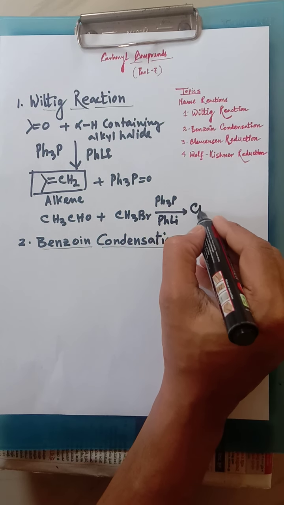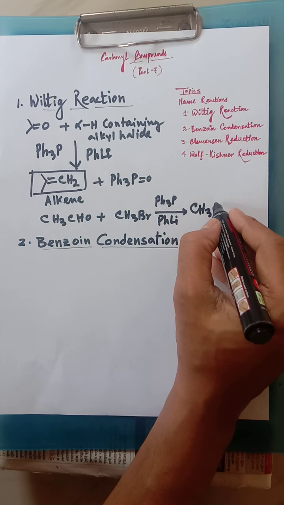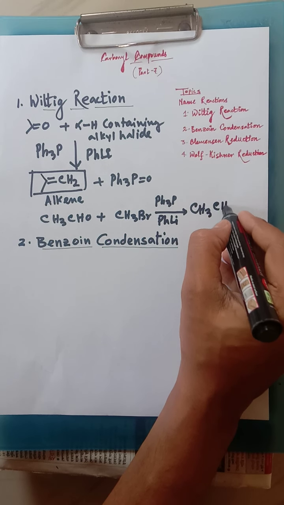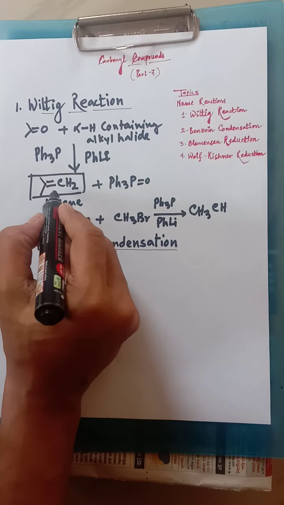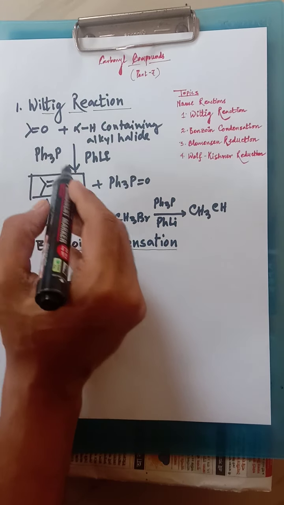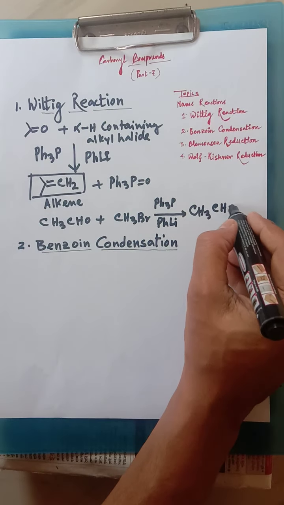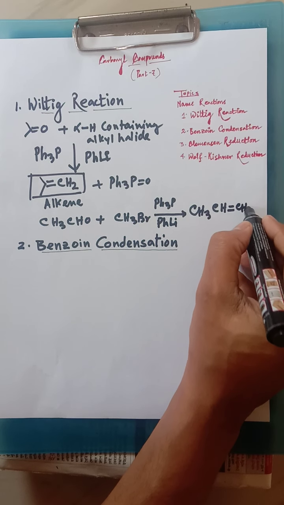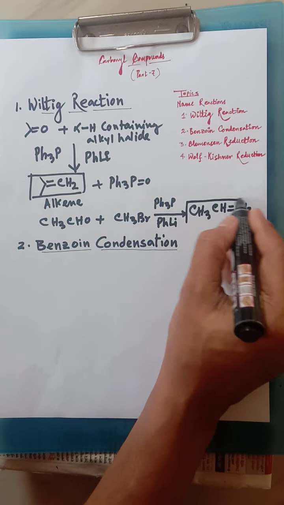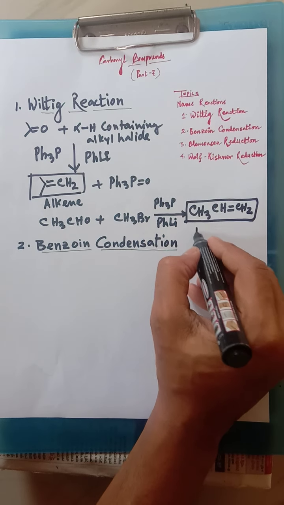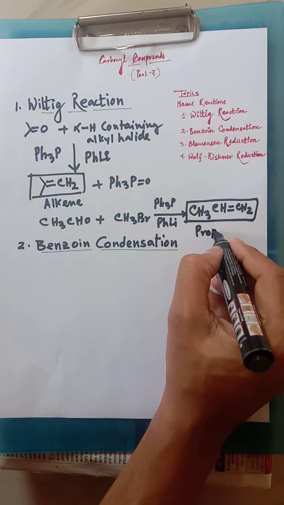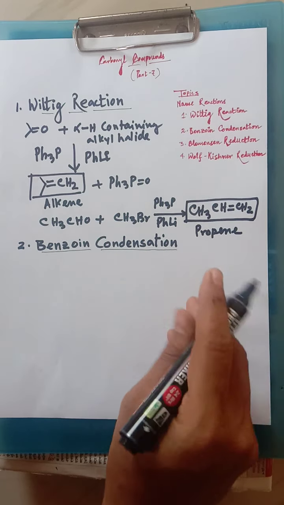It produces an alkene, CH3CH double bond, where the oxygen is replaced by CH2, so it will be CH3CH=CH2. This is the product, known as propene. So propene has been prepared.